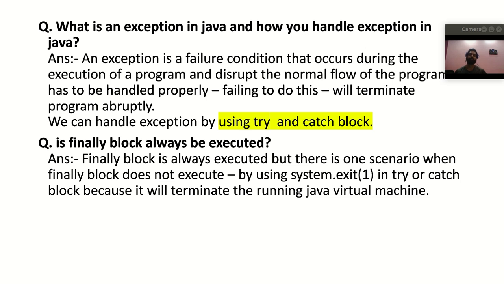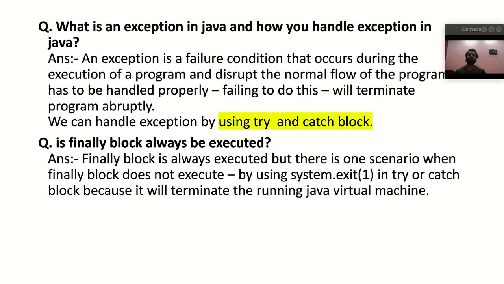So this type of arithmetic exception you will get, right? These types of exceptions are called unchecked exceptions. It means that the compiler is not enforcing that you have to handle it, right?